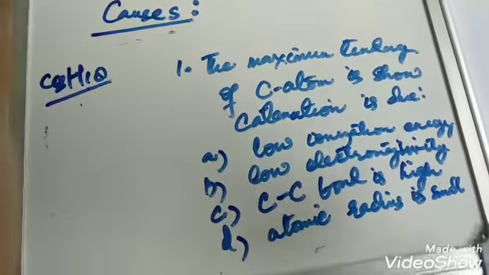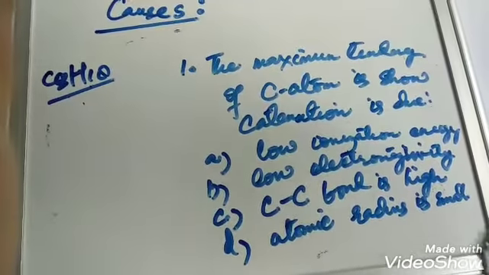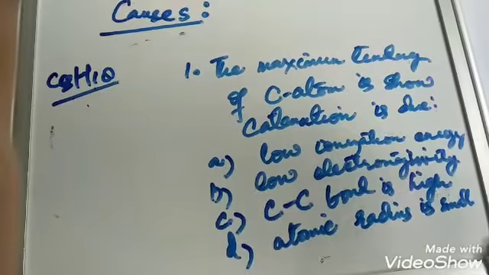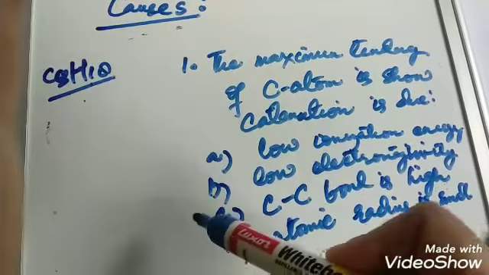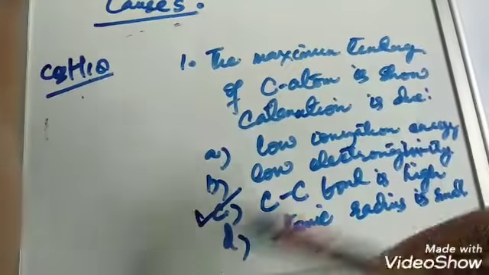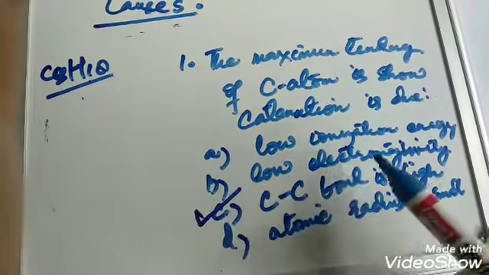So, if the topic which I have discussed with you is clear, you can simply go for the third option. That means the C-C bond is very strong.